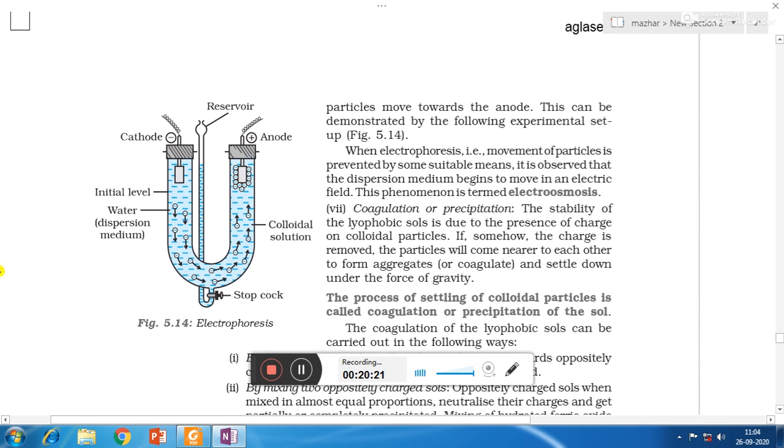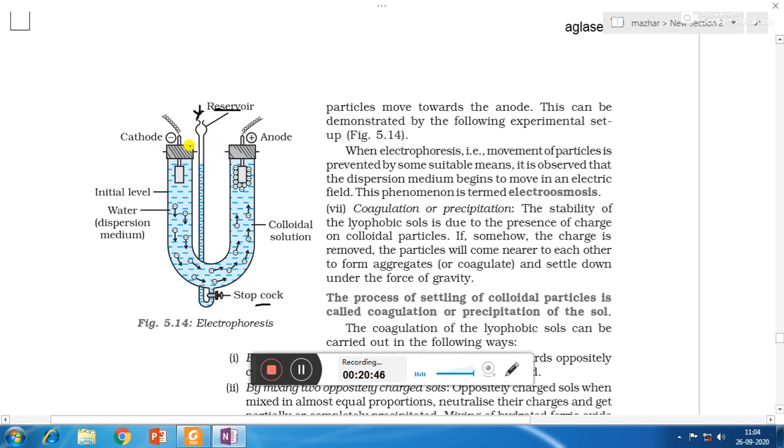So here a diagram of electrophoresis is given. Here we will see that there is a U-shaped glass tube. At the lower end of the glass tube there is a stopcock which is connected with the reservoir. Through the reservoir we can introduce the colloidal sol, and when we have filled sufficient colloidal sol, then you have to close the stopcock.